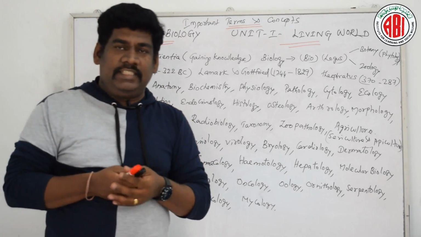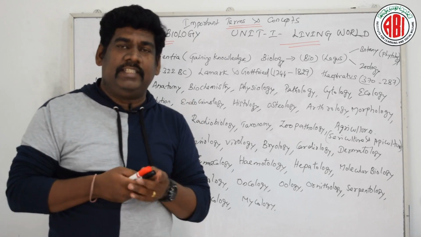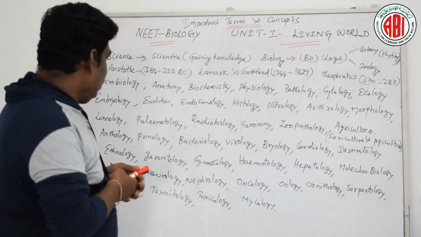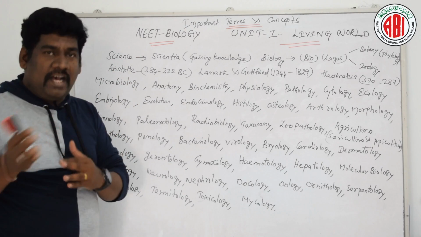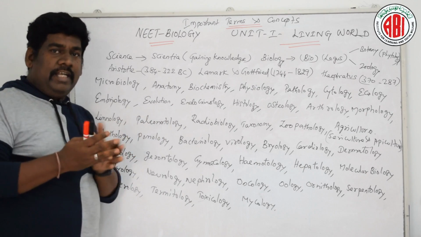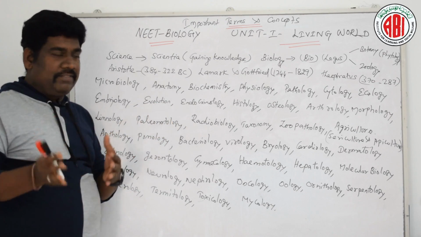Evolution is a branch of science which deals with the origin of life, or if we are going to discuss a particular species and its origin, that we could express in evolution. It's a branch of science.